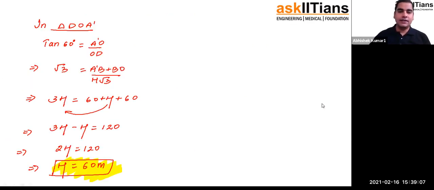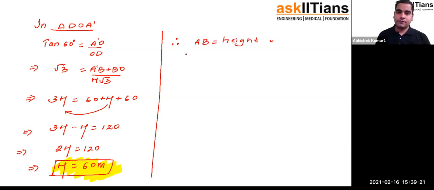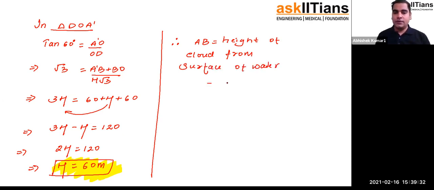So what is the value we will get? Therefore, AB, which is same as height of cloud from surface of water, will be equal to capital H plus 60 meter. Capital H is 60, you can see. So that will be 60 plus 60 meter. Understood? And 60 plus 60 is going to give me 120 meter. So 120 meter is the answer to this problem.